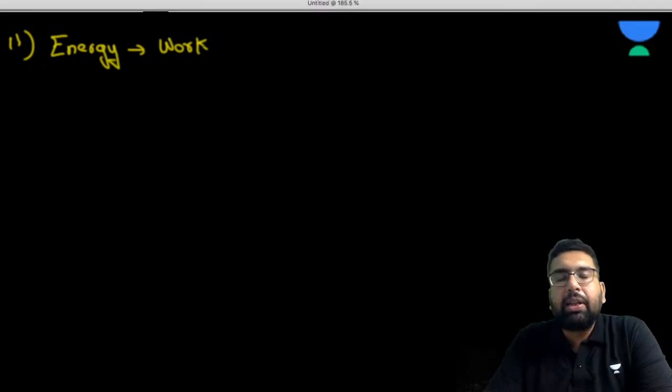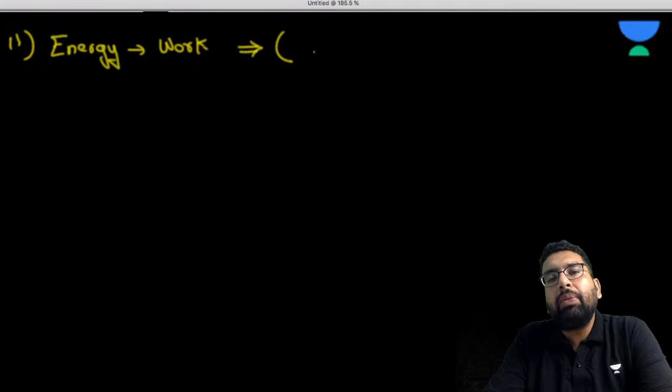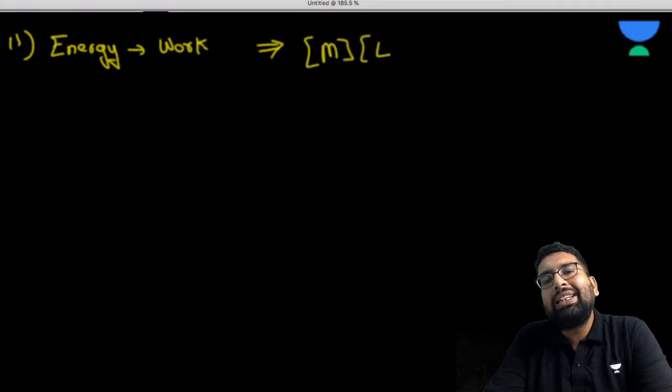Work is Newton meter, sir. Energy is also Newton meter. So how can we represent it in terms of fundamental quantities? Again, sir, it is going to be M L square T minus 2.